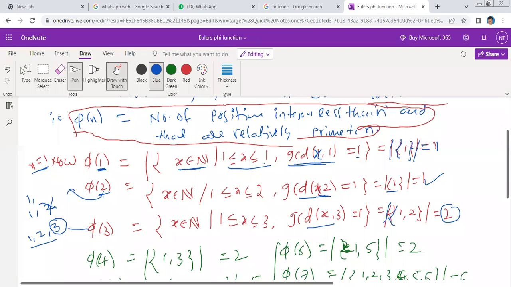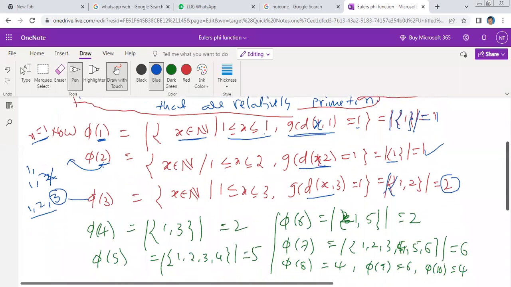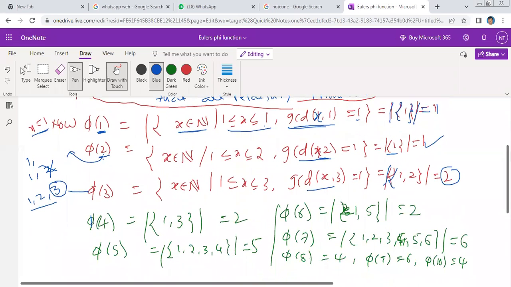Right, let us look at pi of 4. What are the relatively prime numbers to 4? Tell me 1. Is 2 one? 1 and 3 are the relatively prime numbers. Is 4 also? 4 is not relatively prime to 4. This is equal to 1 comma 3. For 4 it is 1 comma 3. GCD of 1 comma 1 is 1. GCD of 1 comma 3 is 1. Therefore the set is 1 comma 3, and the total number of elements is 2.